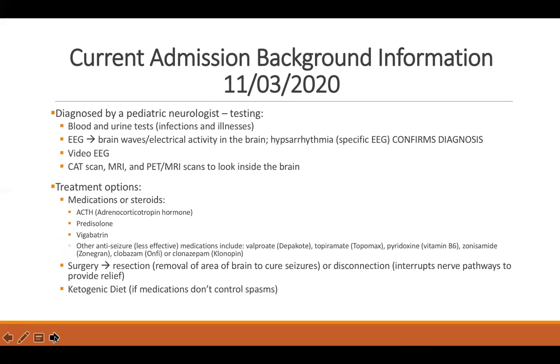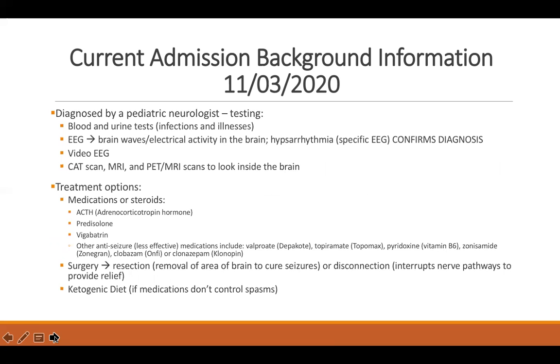These spasms are diagnosed by a pediatric neurologist who will typically request blood and urine tests to test for infection and illnesses. In addition, an EEG or a video EEG will be performed to test brain waves and electrical activity for proper diagnosis. Scans will also be obtained to look inside the brain.